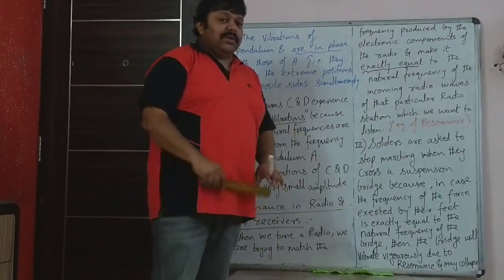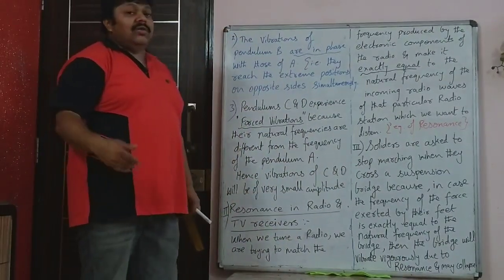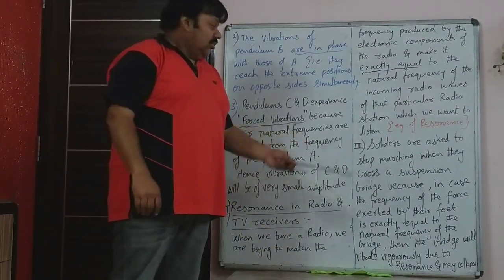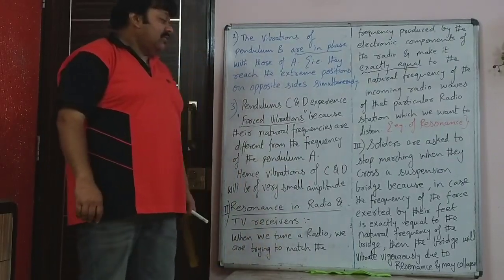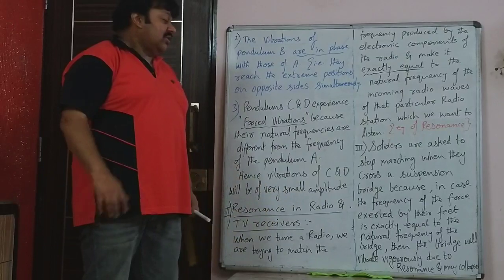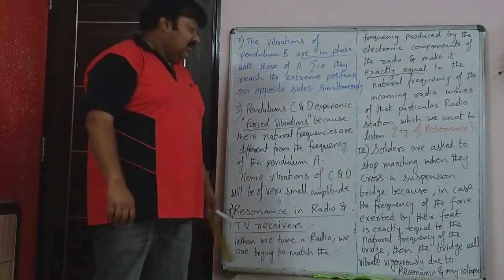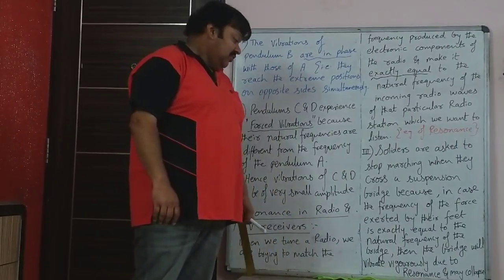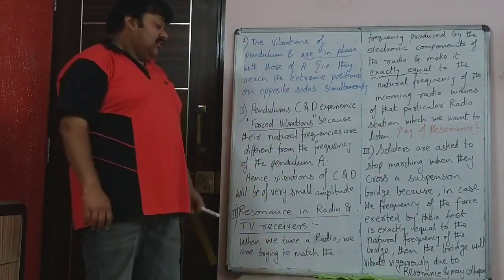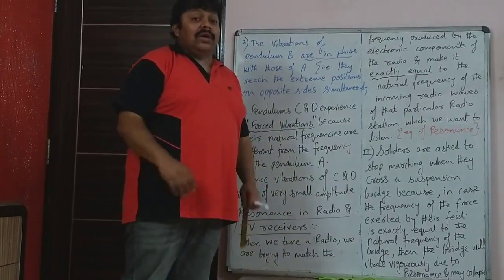Then again I had explained that soldiers are asked to stop marching, or they are told to break their steps when they cross a suspension bridge, because in case the frequency of the force exerted by the feet is exactly equal to the natural frequency of the bridge, then the bridge will vibrate vigorously due to resonance and could collapse.